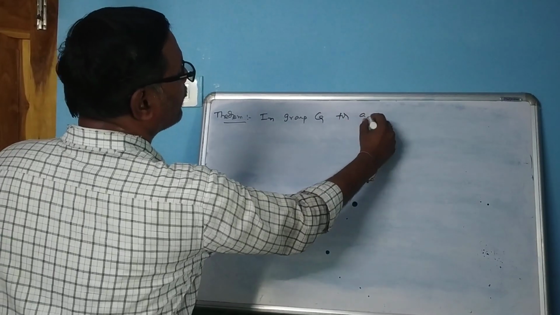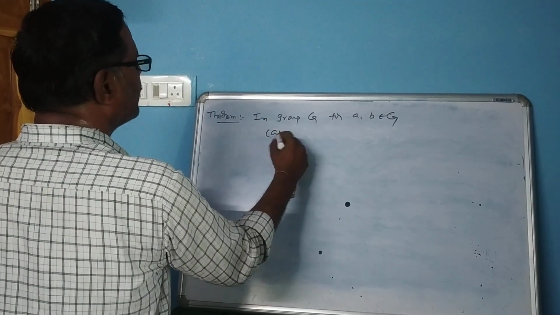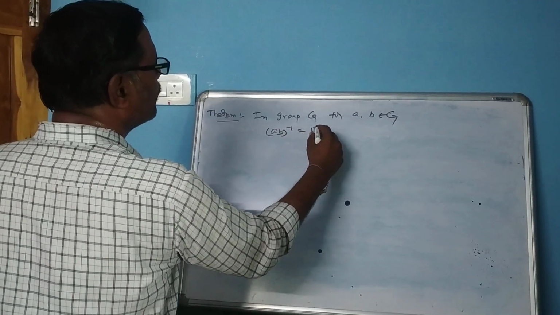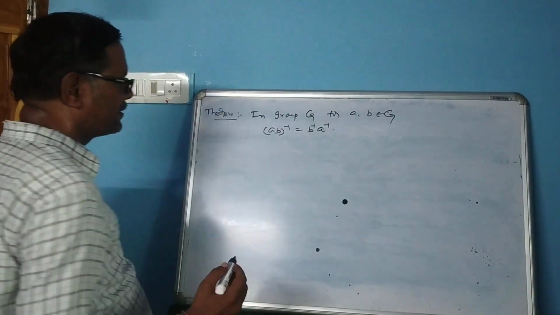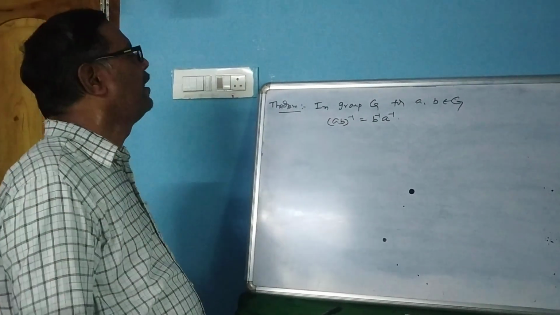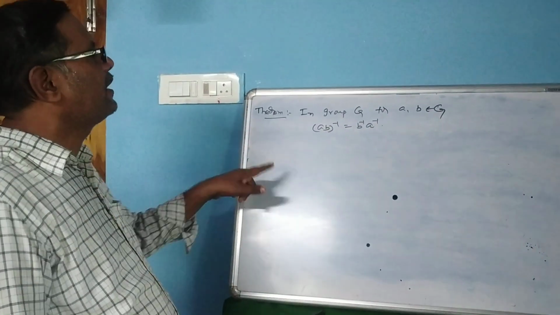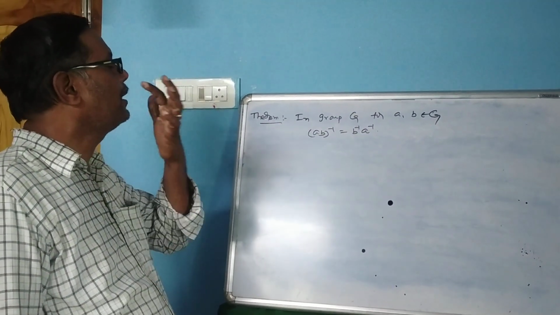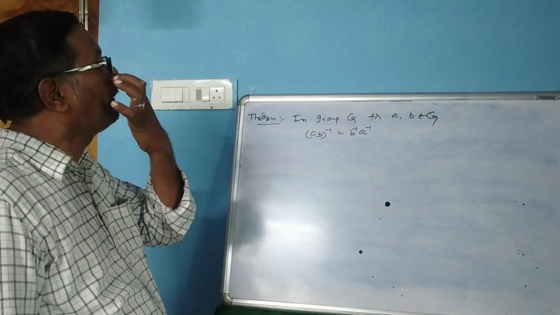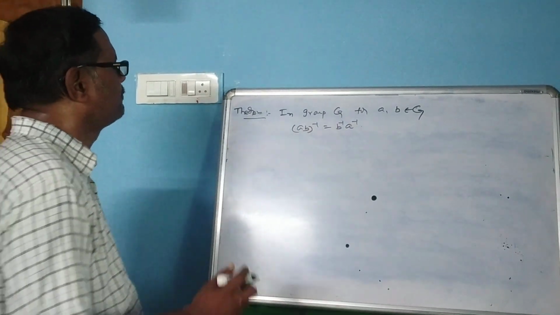For a, b belongs to G, (ab) inverse is equal to b inverse a inverse. Friends, in group G, for a, b belongs to G, (ab) inverse = b inverse a inverse. This is the theorem. Proof.